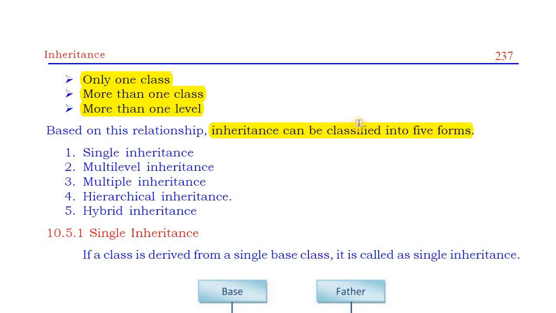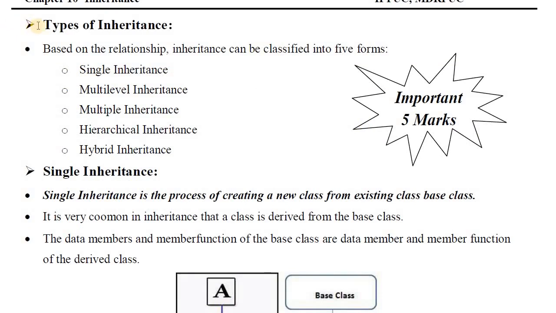So this is very important. In examination many times for 5 marks this question will come. Here you can see types of inheritance. This is very important, and it will come for 5 marks in the examination.